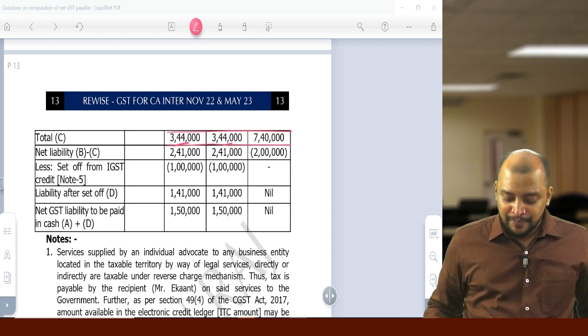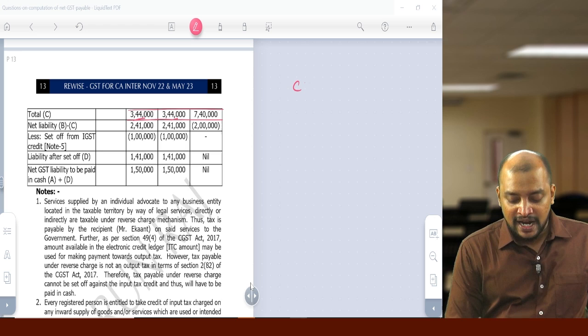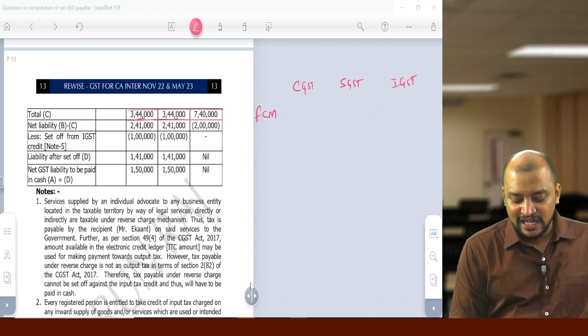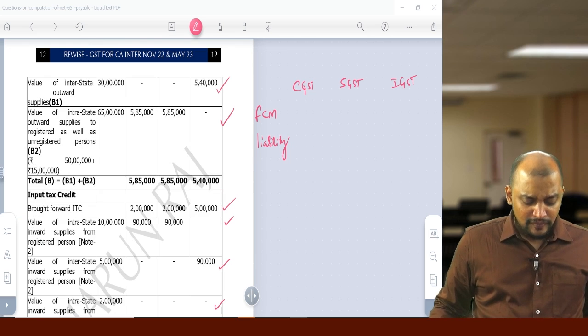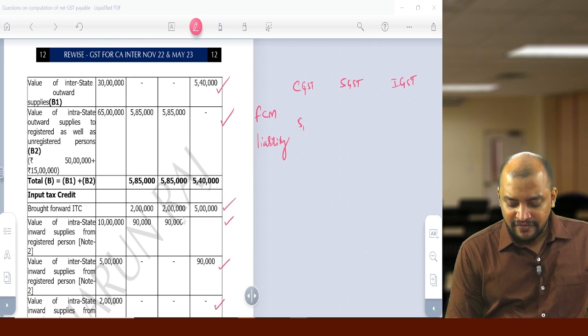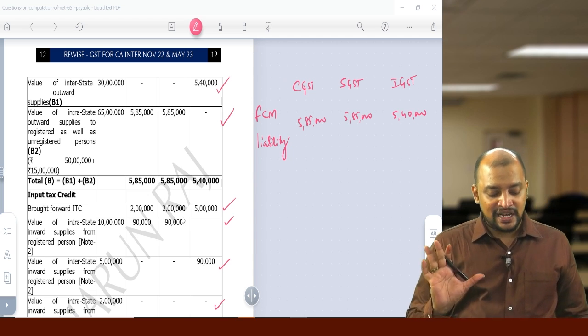Again I am repeating. What is the way in which we need to arrive at the answer? First we have CGST, SGST, IGST and the FCM liability. What is that FCM liability? The FCM liability is 5,85,000, 5,85,000 and 5,40,000. Okay, this is the FCM liability.